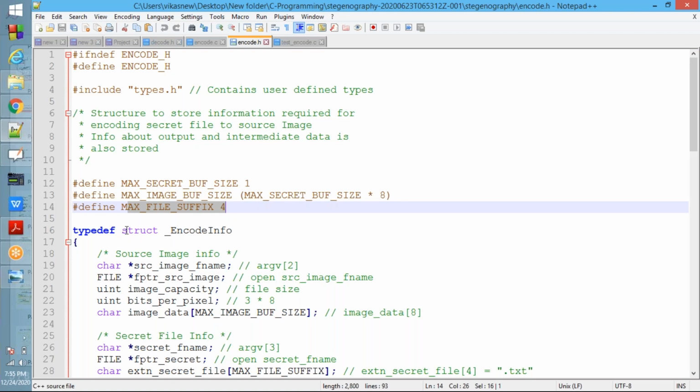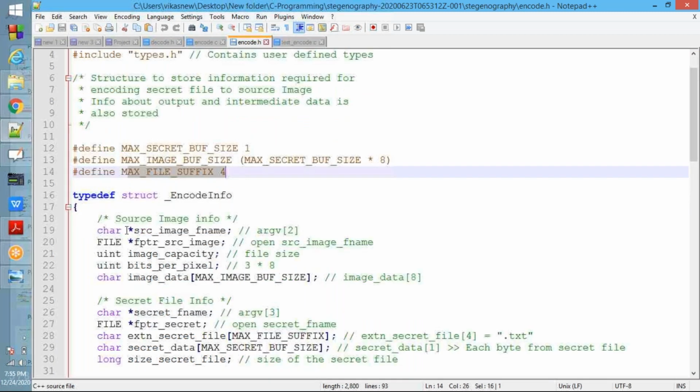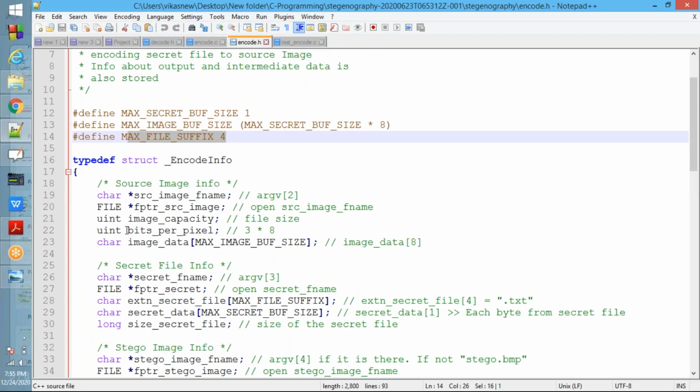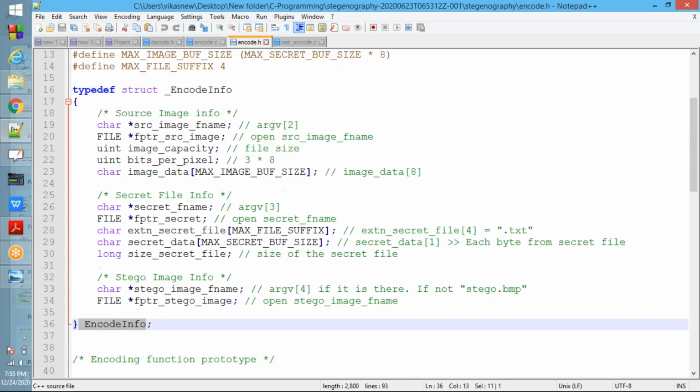See now, typedef struct encode info. For this one, they gave the name EncodeInfo. Fine. See what and all is there. What and all we have to do. See now, this is for encoding.